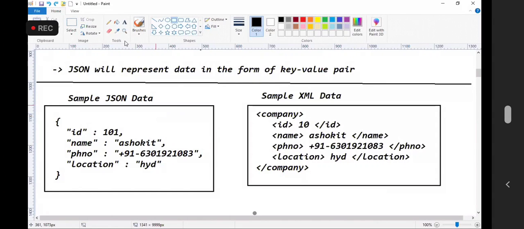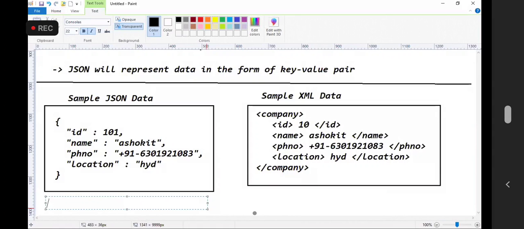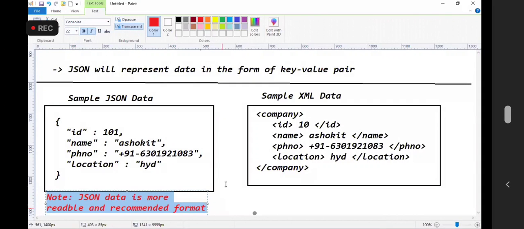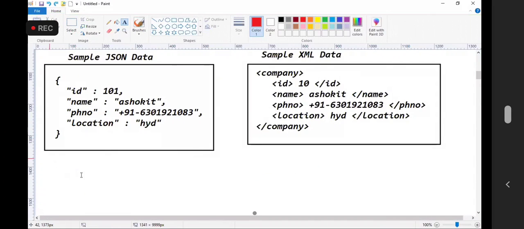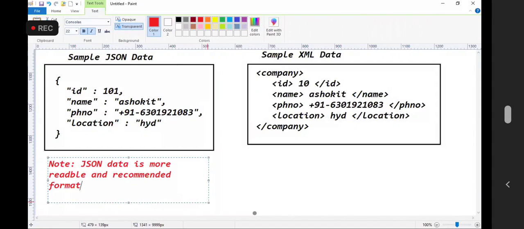JSON data is more readable and the recommended format to exchange data, and to use in distributed applications.